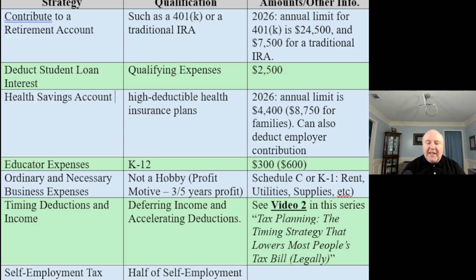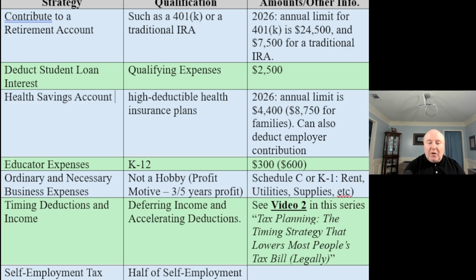All right. Next one is timing deductions and income. So what I'm saying about that is there are ways that you can defer income recognition, right? So if you're getting close to that phase out amount and you're not going to get those credits and you have control over when you're billing and you're a cash method taxpayer, maybe you bill in January and you collect that cash in January, right? Instead of December, because it's going to be based on when you collect the cash if you're a cash method taxpayer. So maybe you bill in January and it reduces your AGI for the current year.